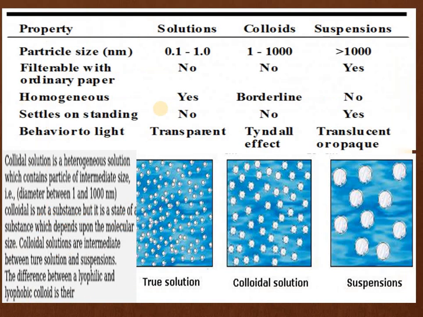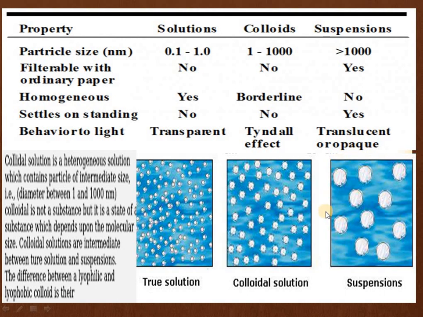These are the properties of true solutions, colloids and suspension. This is the range of the particle size. Filter with the ordinary filter paper: a true solution is not filterable, a colloid is not filterable, but a suspension is filterable. Homogeneous: a true solution is homogeneous, colloids are borderline, and suspensions are heterogeneous. Settling: a true solution does not settle down, colloids do not settle down, only a suspension will settle down when left unshaken. Behavior toward light: true solutions are transparent, colloidal solutions show the Tyndall effect, and suspensions show translucent or opaque behavior.